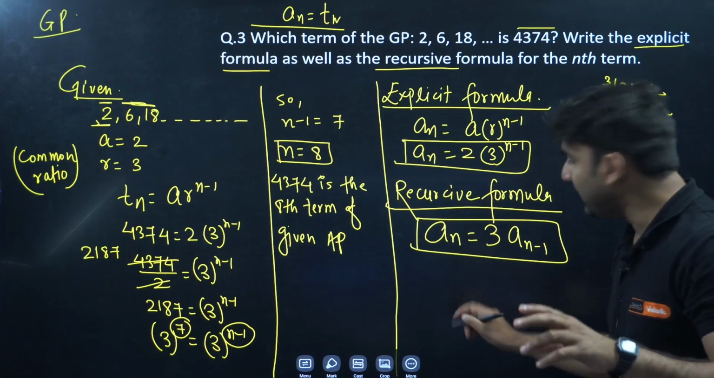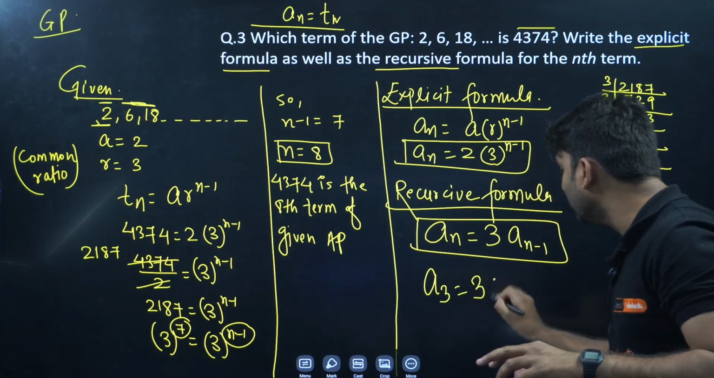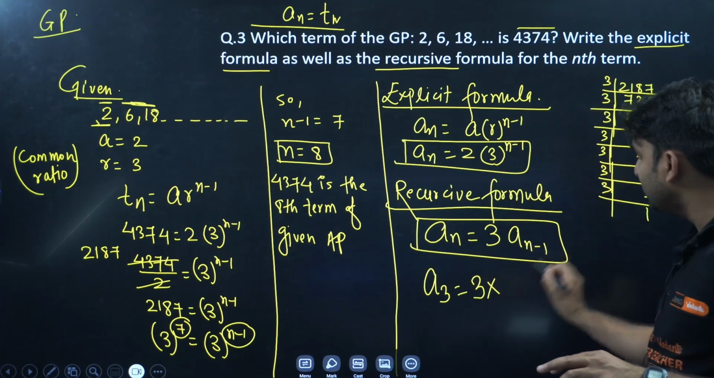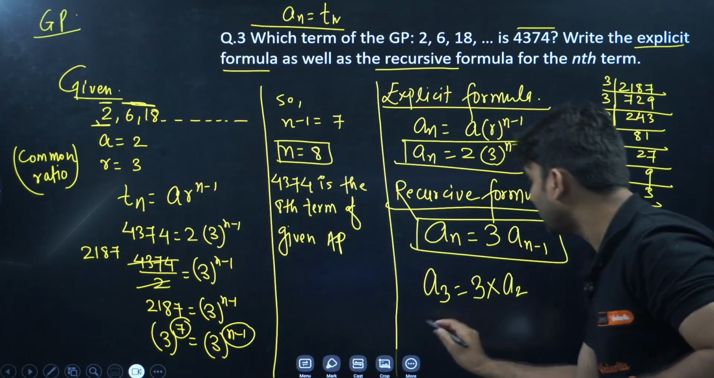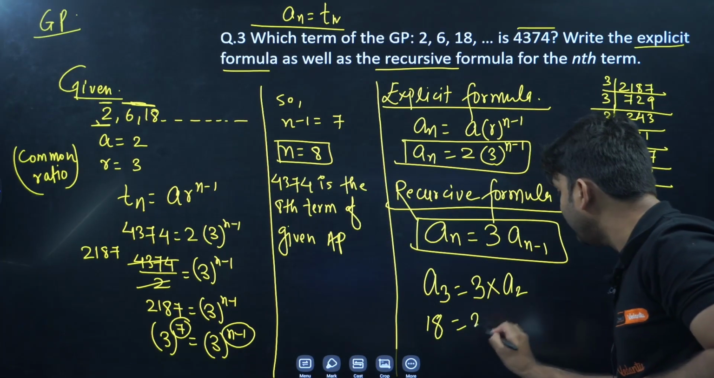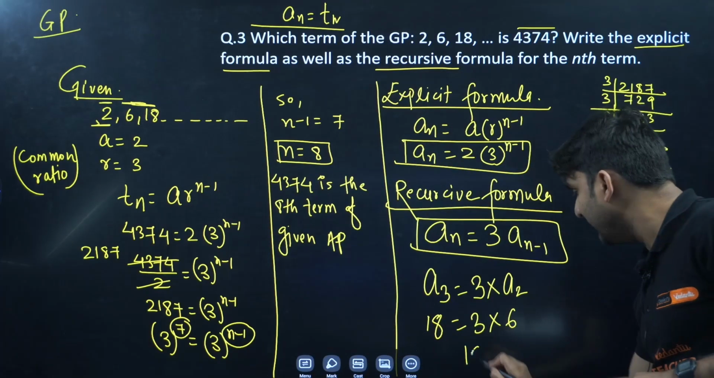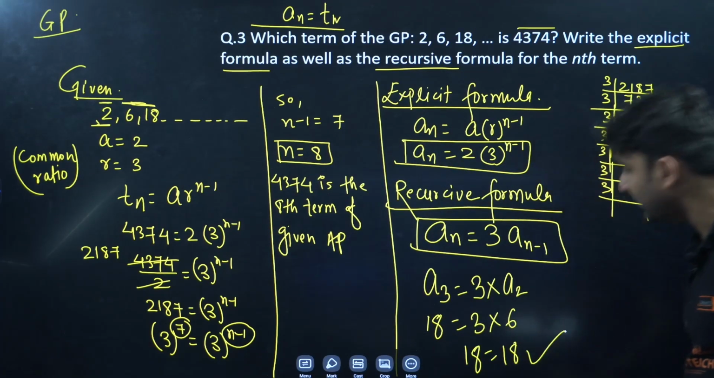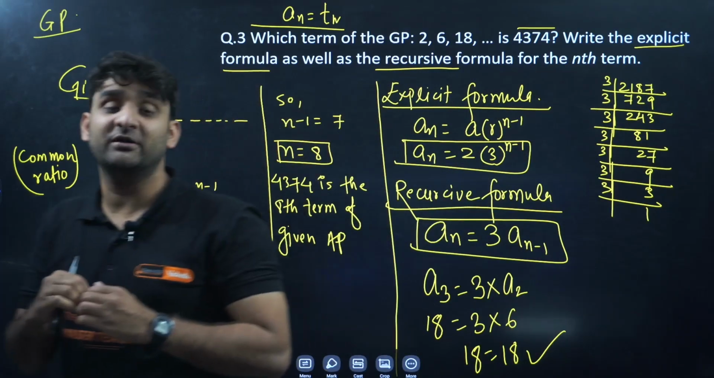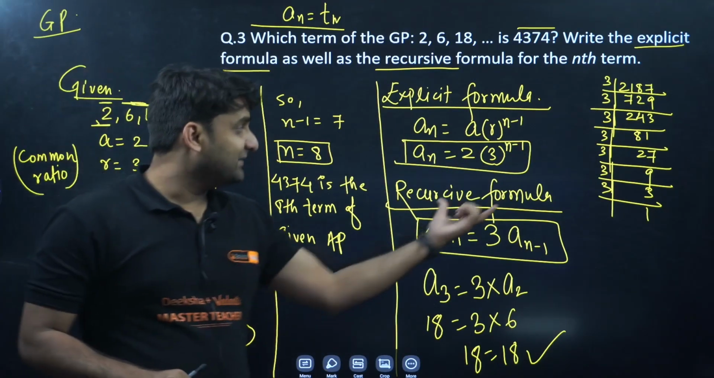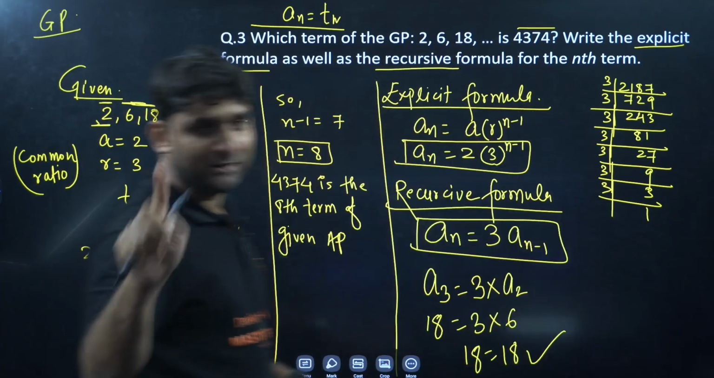If we want to apply it for a3, the third term, it is 3 into a3 minus 1, which is a2. The third term is equal to 18. 3 into what is the second term? The second term is 6. 18 is equal to 18. Hence verified. So this is called the recursive formula, which relates the neighboring, consecutive numbers, and this is the general formula, common for all. I hope you are getting my point, everyone.